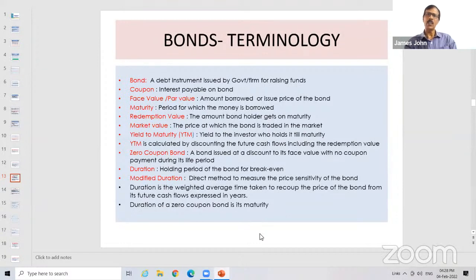And then duration. What is duration? Duration is for break even of the bond. That means up to what time a person can hold a security, and after that they have to dispose it off, so that this particular holder or this investor is not affected by the interest rate risk. That is duration. So it is nothing but the holding period for break even. That means there is a situation where there is no profit, no loss to an investor, and that level of holding period is called the duration.